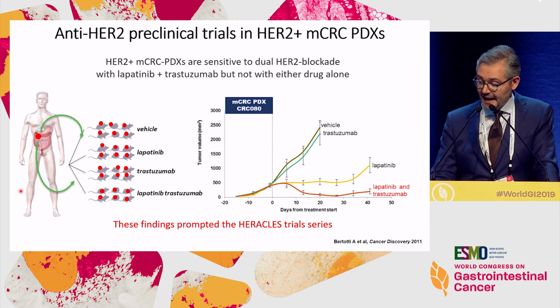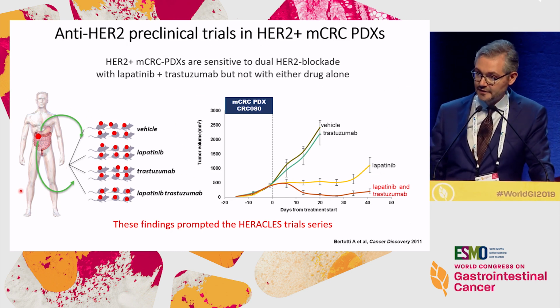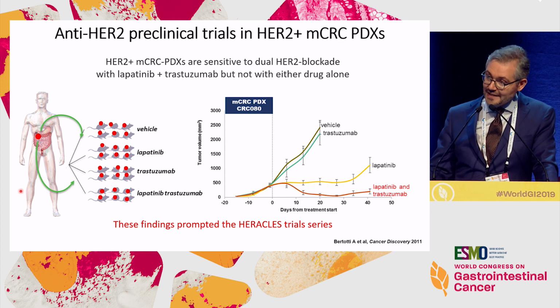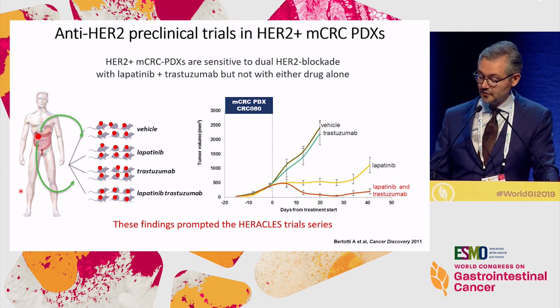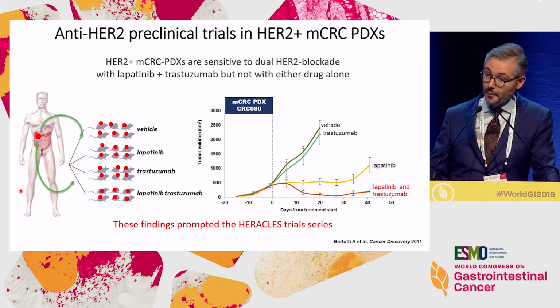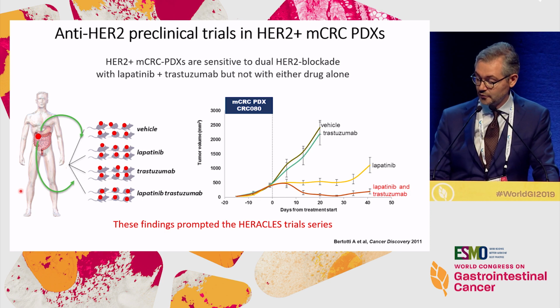And it was taking advantage of this PDX platform that the founding hypothesis for the HERACLES therapeutic trial was established, looking at the best combination for inhibiting growth of these HER2 amplified PDXs, and it turned out that the combination of lapatinib and trastuzumab was the way to go for going into the clinic.